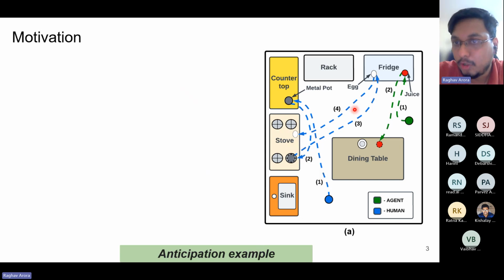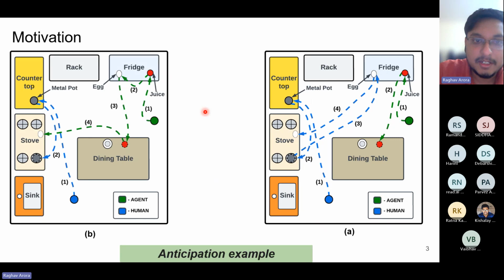Now this required 4 movement steps on the side of the human and 2 movement steps on the side of the agent. And while the human is cooking, the agent is standing idle because it hasn't been asked to do anything else. But because the agent can see the human performing the task in the home, the agent can actually anticipate what the human might be doing.